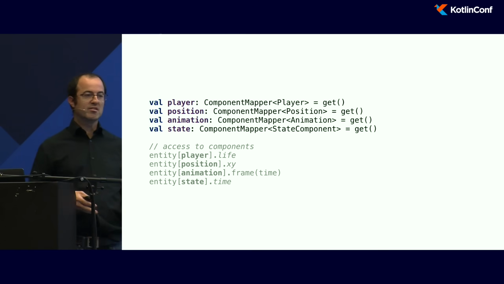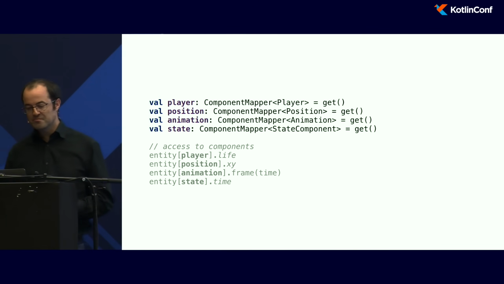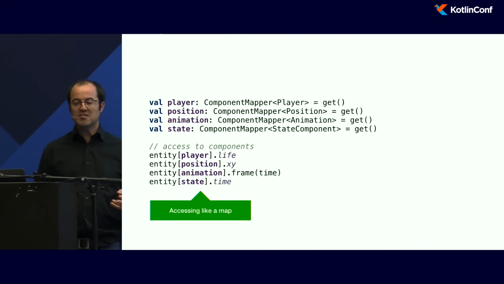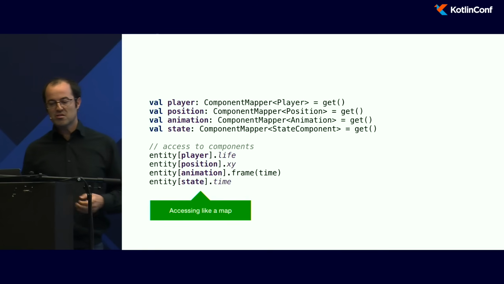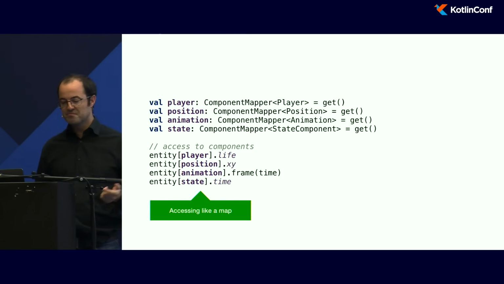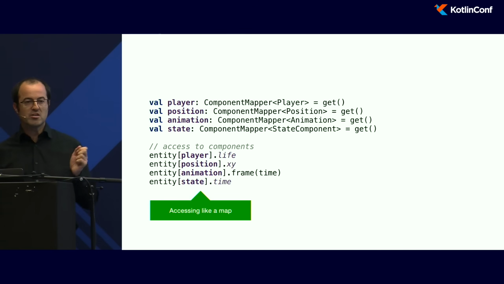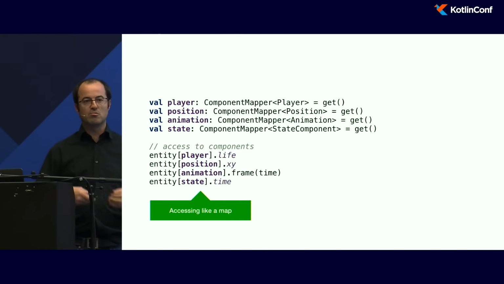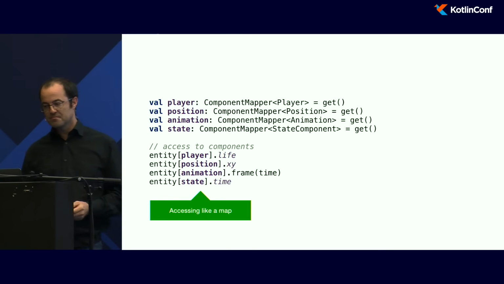To access the property, it's like accessing a map. I just say, OK, on my entity, I want to access the player fields. On the position, I just say, OK, entities bracket position dot xy. And so it's way easier to read and to use.